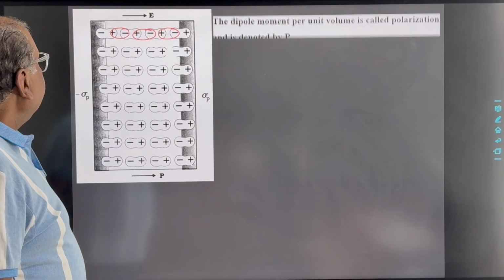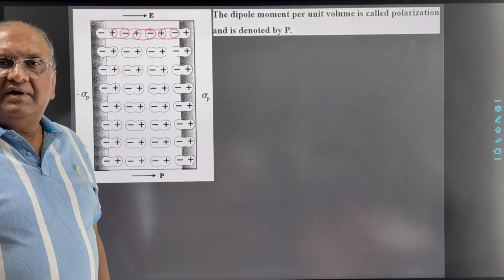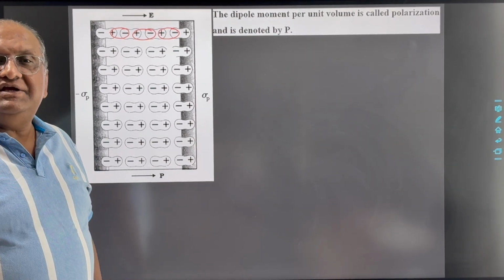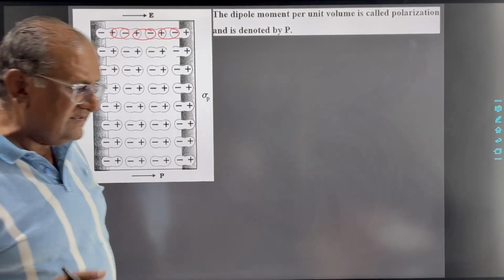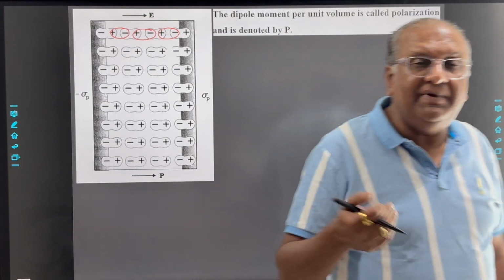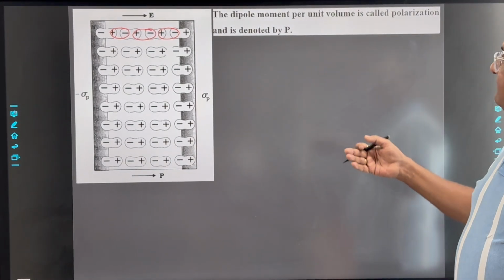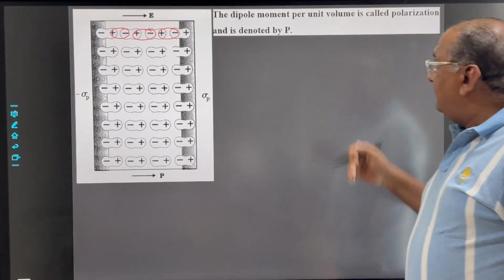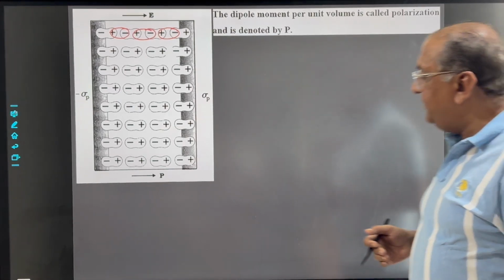Now the dipole moment per unit volume is called polarization P. Here some net dipole moment is induced, so the net dipole moment per unit volume is called polarization P.